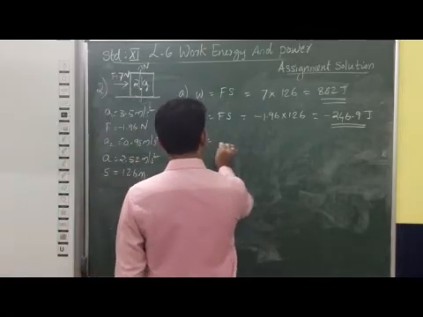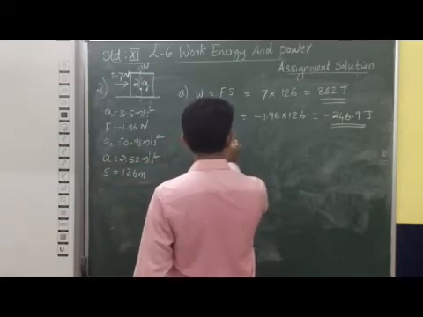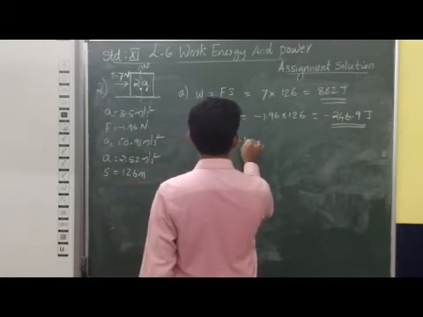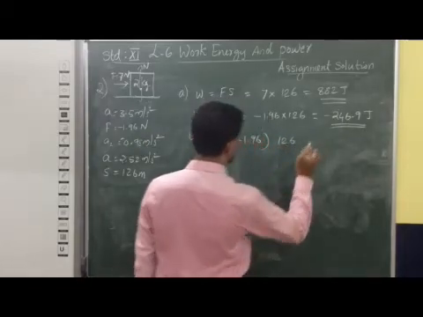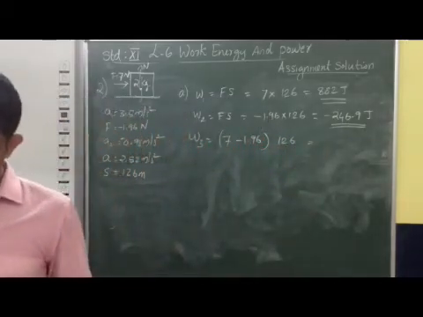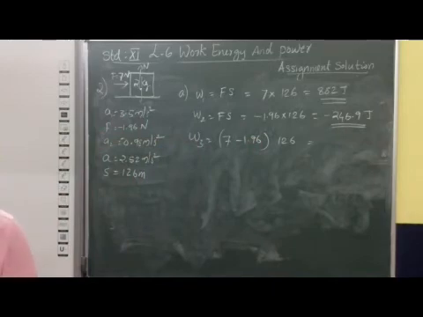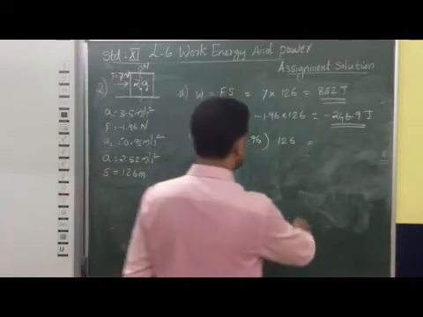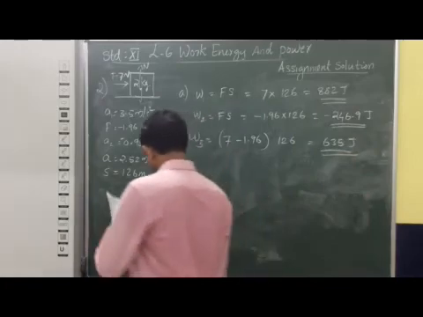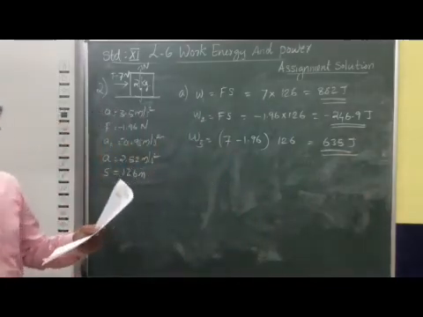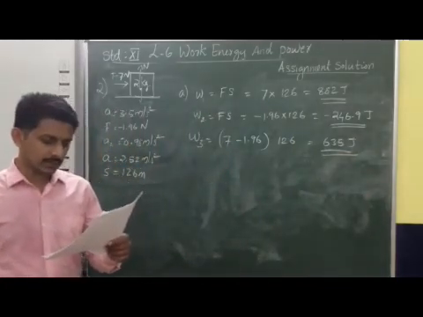So we can calculate the net work done as 7 minus 1.96 into 126, and we will get the answer as 635 joule. So this is the work done by the net force.